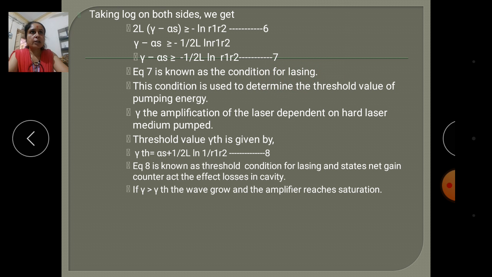It shows that the initial gain must exceed the sum of losses in that particular cavity.